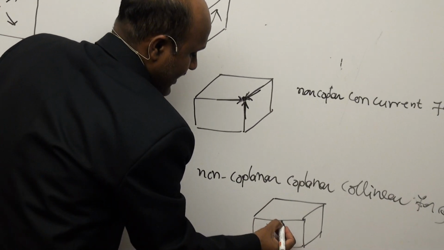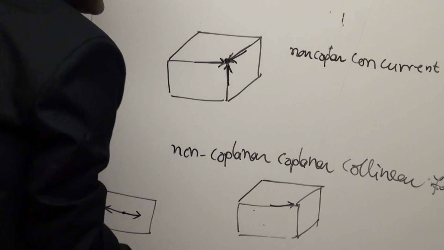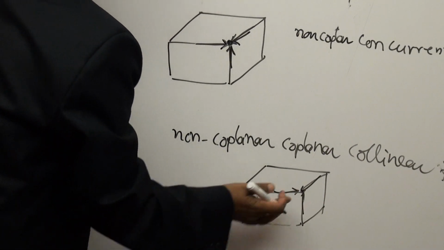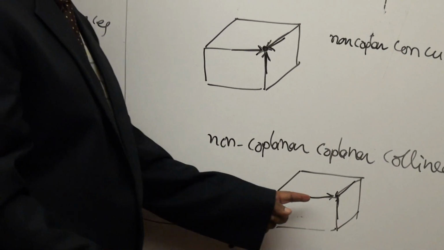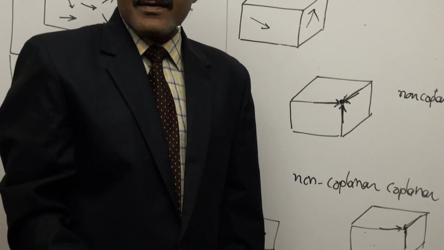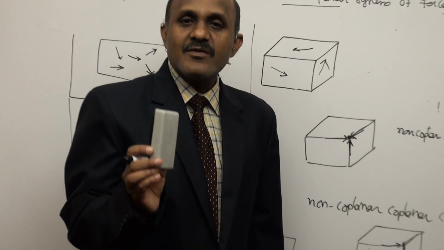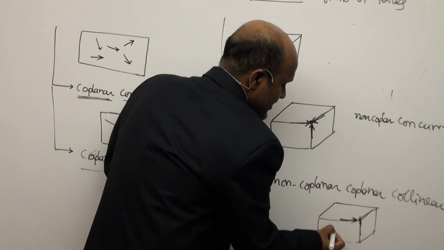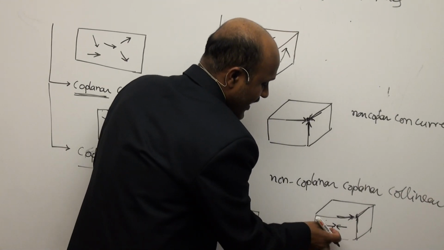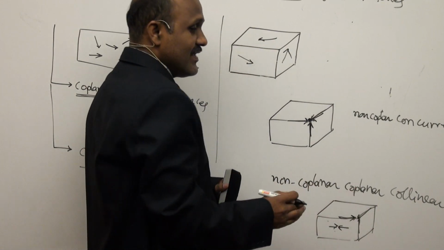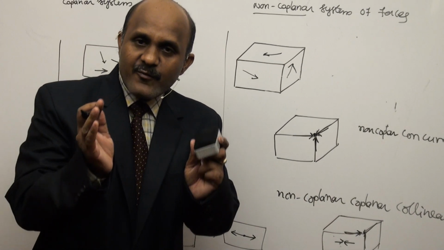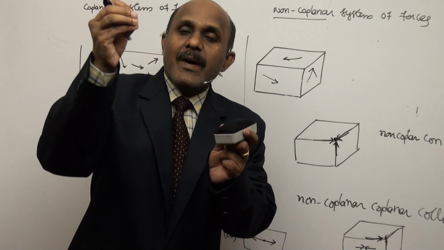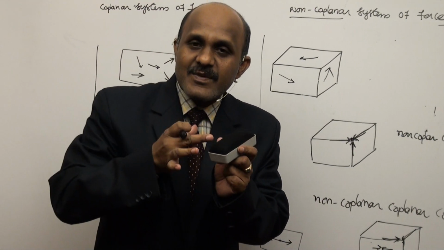Let us take an example: one force is acting here, one force is acting here, one force is acting here, but the forces are in different planes, but the line of action is not in one line. Our case is not only in one plane, but forces and their lines of action are in different planes, yet the line of action must be in one line.